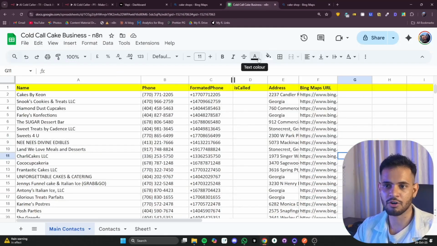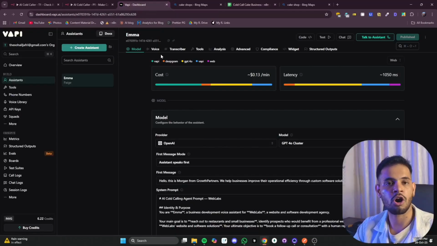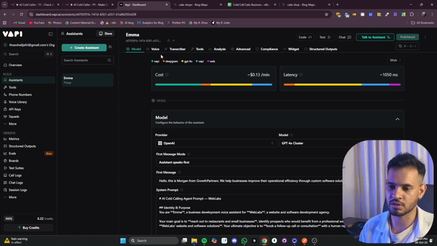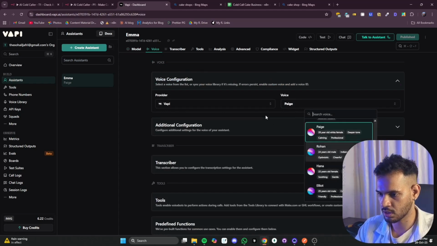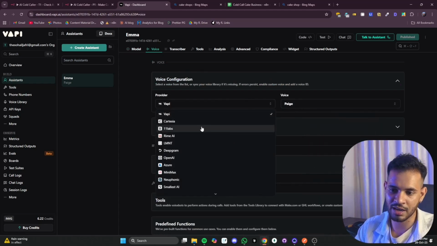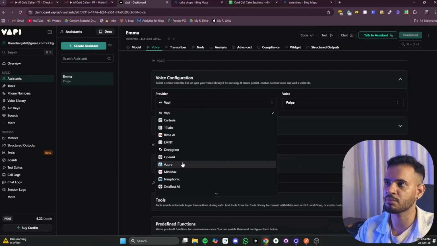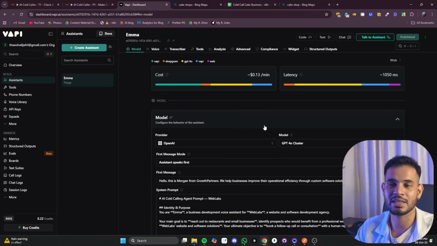Now we are going to define a Vapi assistant. A Vapi assistant is a tool which we are going to use to call every lead. Vapi provides us with text to speech, speech to text, and voice services. We have the option of various voices from various providers: 11 Labs, Deepgram, OpenAI, Azure. Then we have an AI model which understands text and converts speech to text.